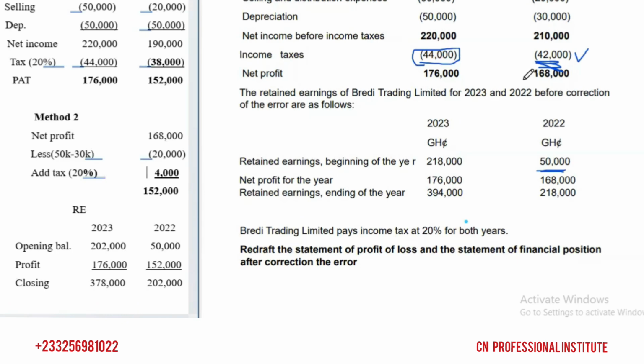That's why we paid bigger tax here. So the difference between the 42,000 tax when the error was made and the 38,000 when the error was corrected is the 4,000 that we added back. That's why I'm saying if you are correcting the error by lessening the error, add the tax. If you are correcting the error by adding the error, then you less the tax, right? So that's it.